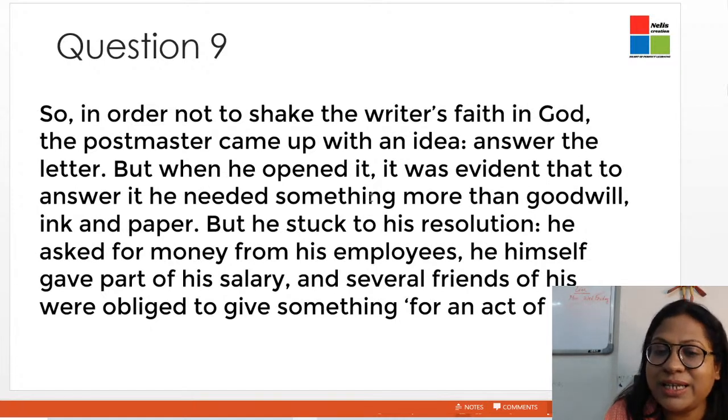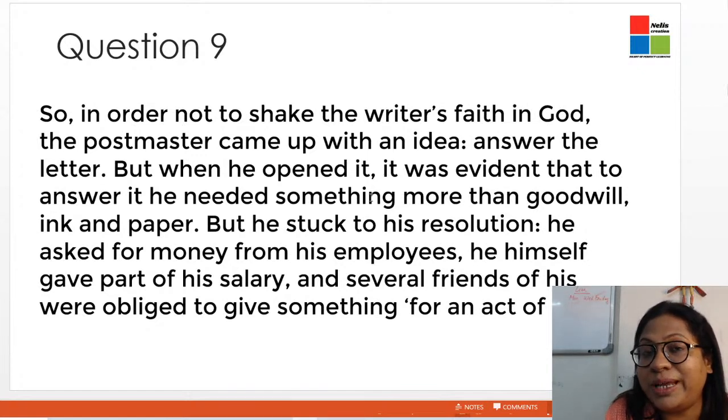He thought that if I have decided to help this man, I would do so, and that's the reason he did not change his mind, and therefore he stuck to his resolution. So the answer is the postmaster didn't want to shake Lencho's faith in God, and also he was a very amiable and good-hearted fellow who wanted to genuinely help him. So this is the answer to the question.